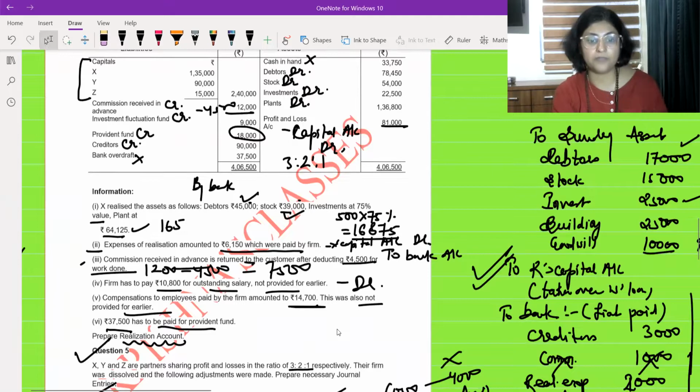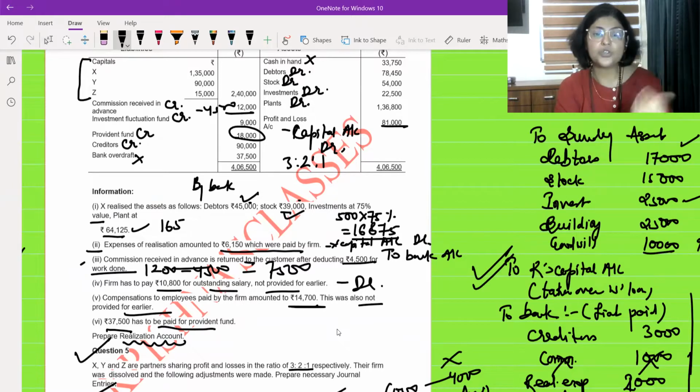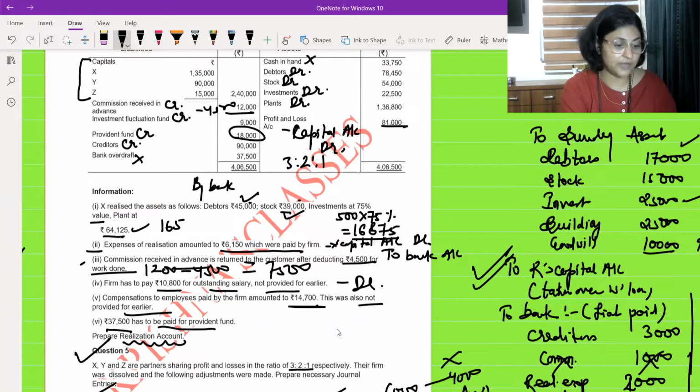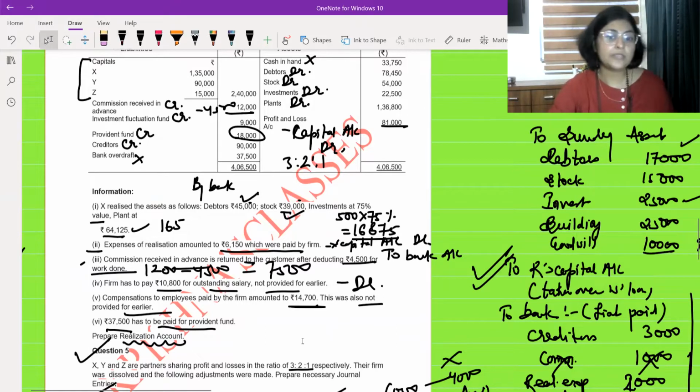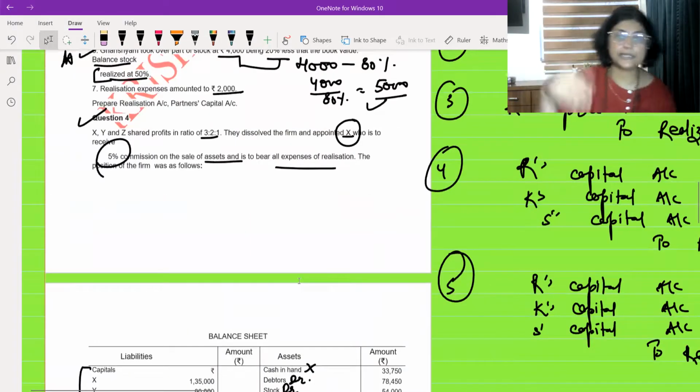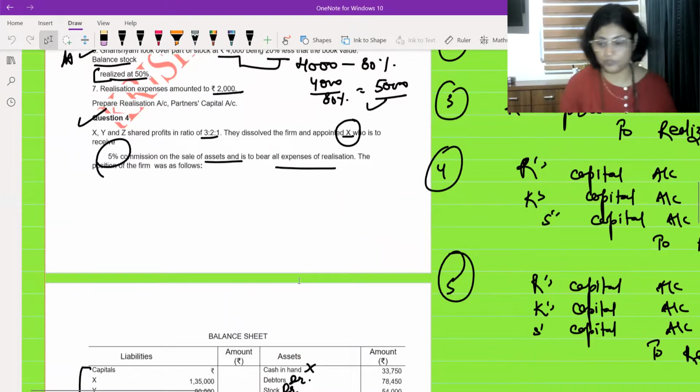You have written 45,000, 39,000, 16,875. What is that? The value of the investment was 22,500, 75% of it is 16,875, and 64,125. You totalled all these, took 5%, and you are writing that to this person's capital account. Who is this? Excess capital account, as his commission.